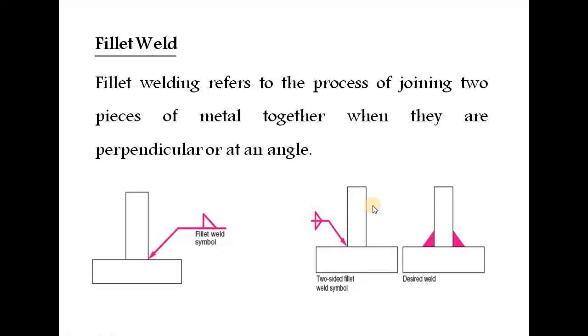Fillet weld. Fillet welding refers to the process of joining two pieces of metal together when they are perpendicular to each other. Here there is no need for edge preparation. This symbol denotes a single-side fillet weld. This symbol denotes both sides, where the operation has to be done on both sides.